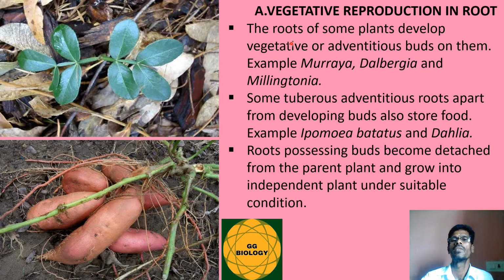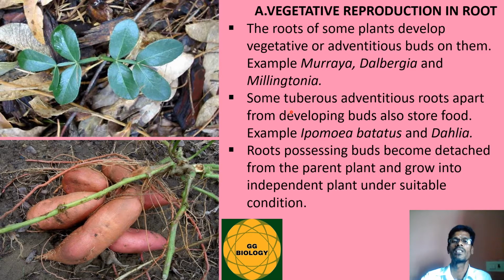So let's see vegetative reproduction in root. The roots of some plants develop vegetative or adventitious buds on them. So some adventitious buds will grow on certain root parts. These adventitious buds later may develop into a young plant, as in case of Murraya, Dalbergia and Millingtonia. This is the plant Murraya, where certain adventitious buds develop on the root part. Later they will develop into a young plant.